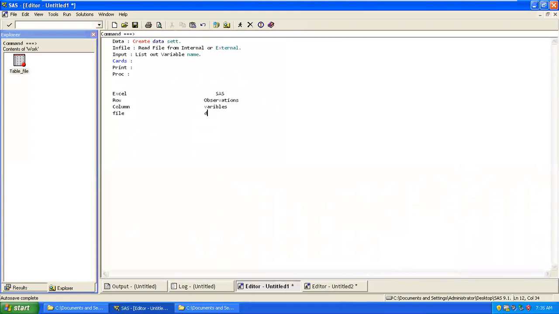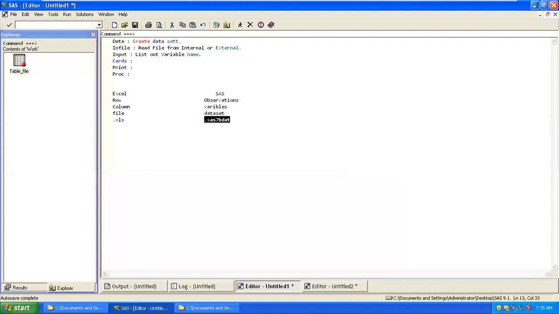Here we see it as a data set. In Excel there will be the extension XLS, and here we have the extension .sas7bdat. Whenever you get a file with this extension, that file can be read only in SAS, not anywhere else.